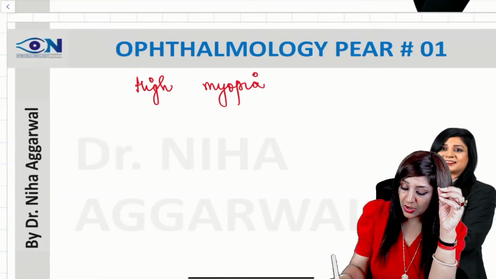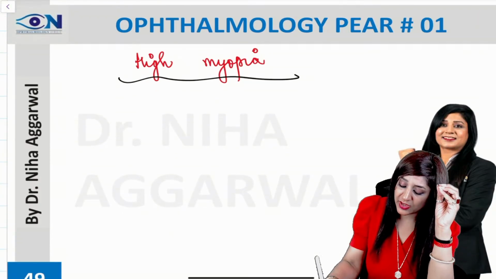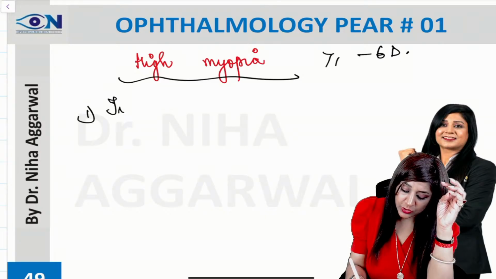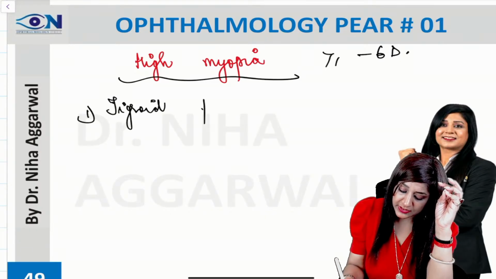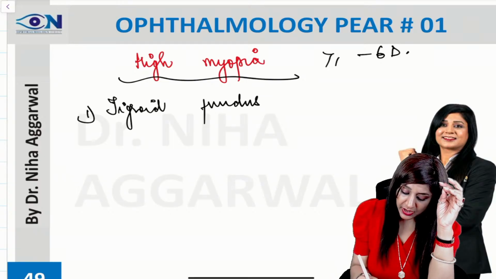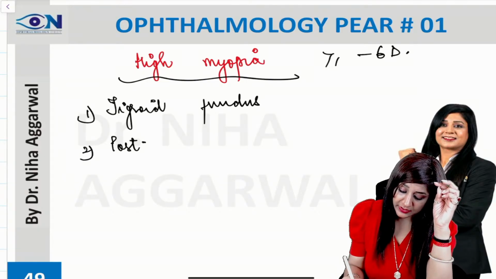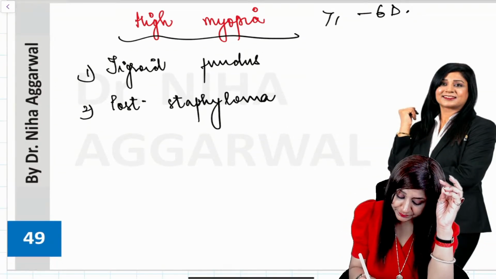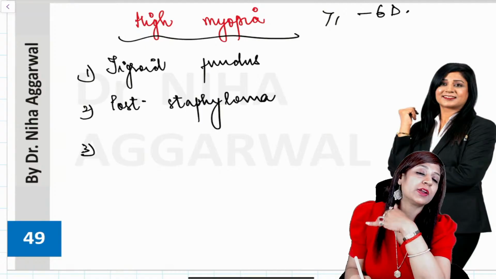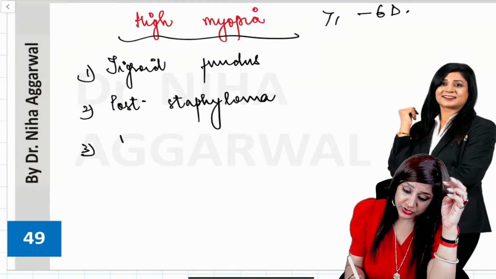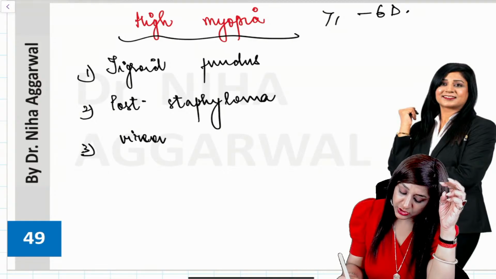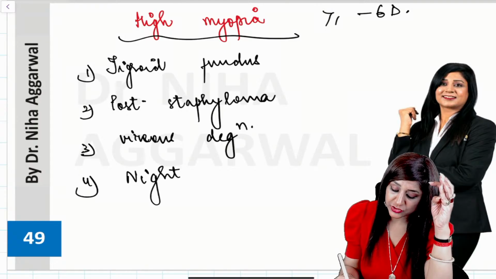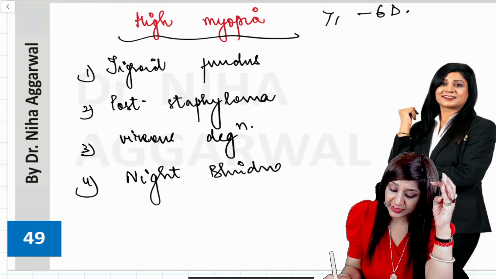Then high myopia. Now in high myopia there are certain important signs, where we are having myopia more than -6 diopters. So I am going to have the tigroid fundus, that is also called the tessellated fundus. Another important thing is the posterior staphyloma that is there. Vitreous degenerations can be there. We can have night blindness because we have the peripheral degeneration, so this patient can also present with night blindness.